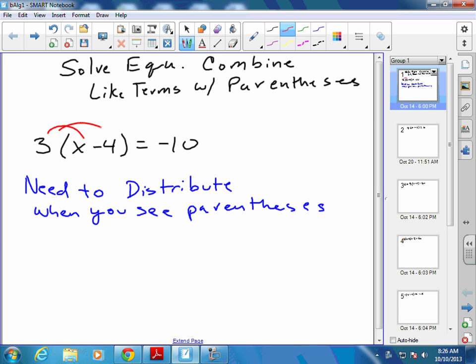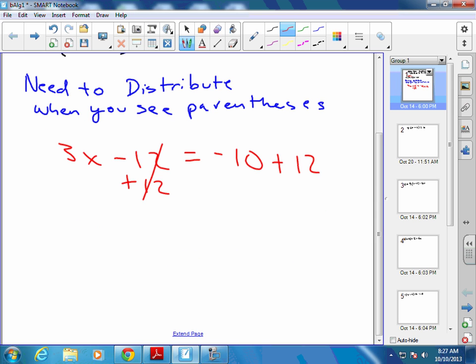As you distribute, remember it's multiplication. 3 times x is 3x. 3 times minus 4 is minus 12 because it's a positive times a negative. Equals negative 10. What's going to be our next step? Add 12. It cancels it. Add 12 over here. Equals 2.